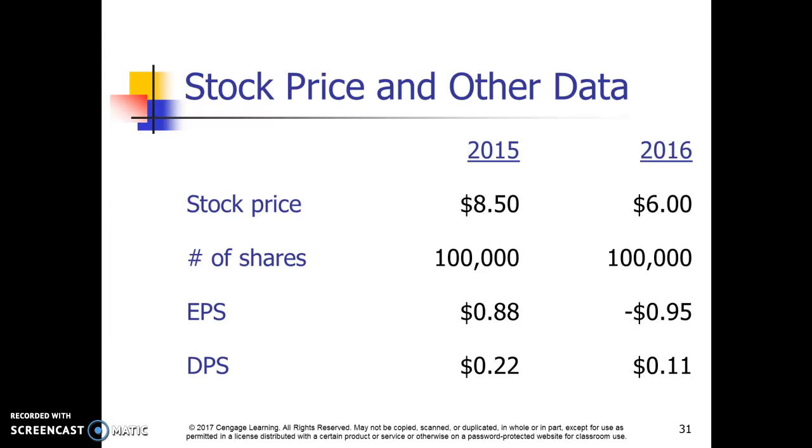You can see that the company that we've been discussing had obviously a downgrade in their stock price year over year given their performance. Their number of shares stayed the same because they didn't release any additional shares or sell any. Their earnings per share obviously went down since they did not earn any money in 2016. All right, and there we go.